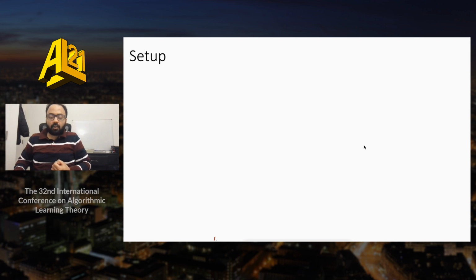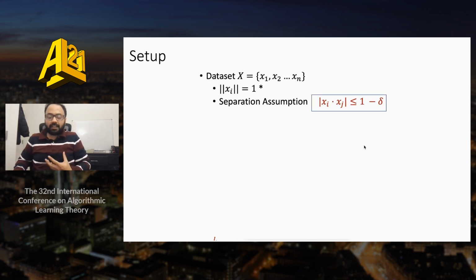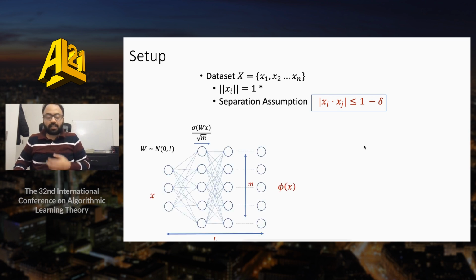Before describing our core results, let me set up some basic notation and background. We assume that the dataset is composed of unit vectors for simplicity and that none of them are collinear. That is, all of them are at least delta separated. While the separation assumption is necessary to obtain conditioning, the main paper provides results even when input vectors are not unit norm. To set up further notation, we assume that the neural network is fully connected with a constant width m and a total depth d.